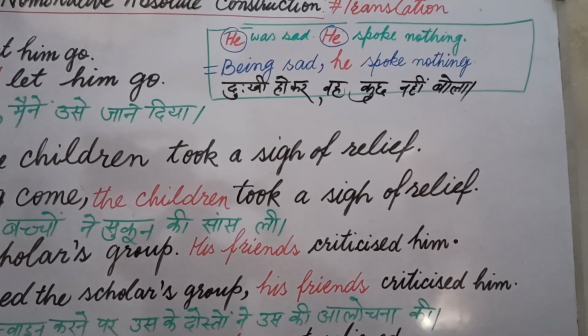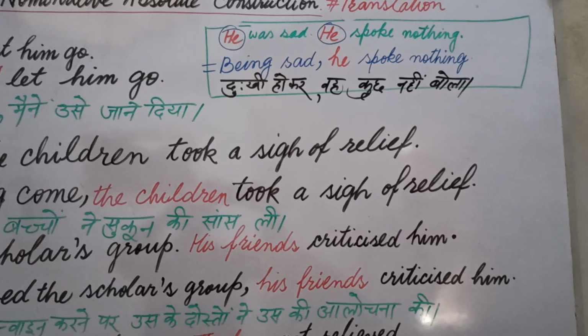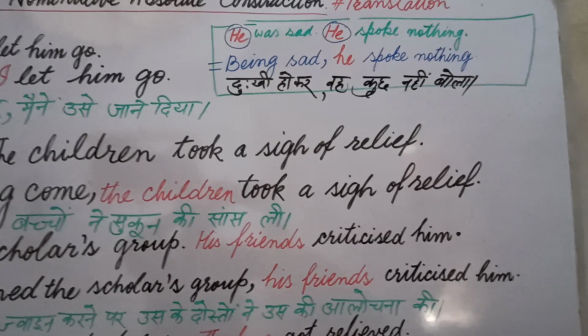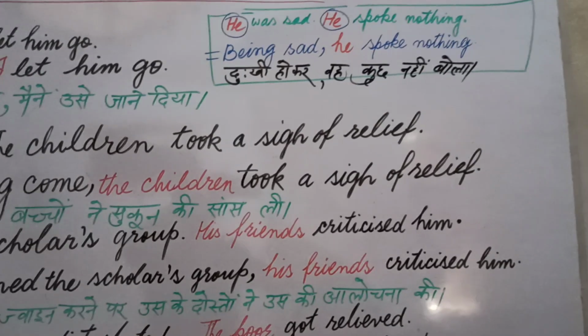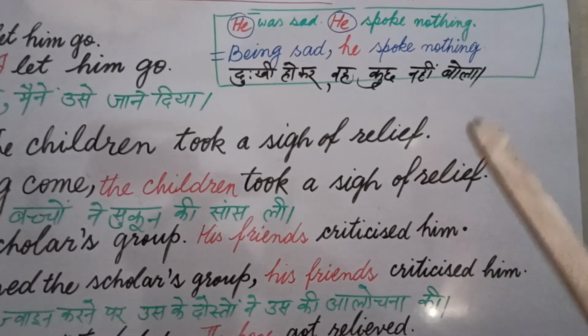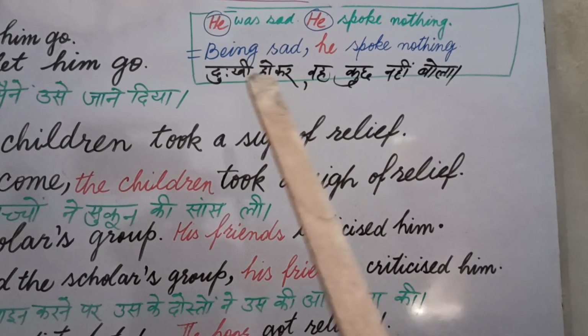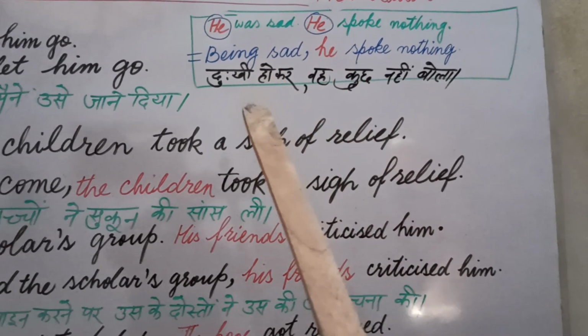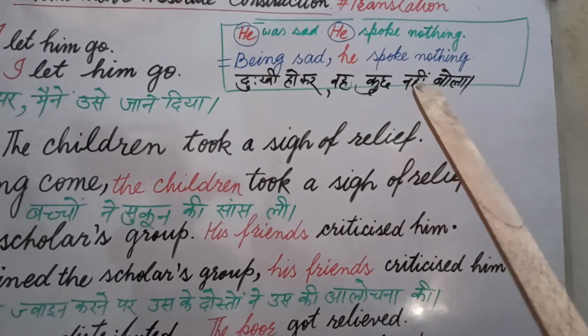He was sad, he spoke nothing. In this way we write only one sad that is placed before the main verb. Main verb is spoke here, and the rest part is he being sad. Being sad is the quality of he, that's why it is placed before he. In this our sentence is being sad, he spoke nothing.